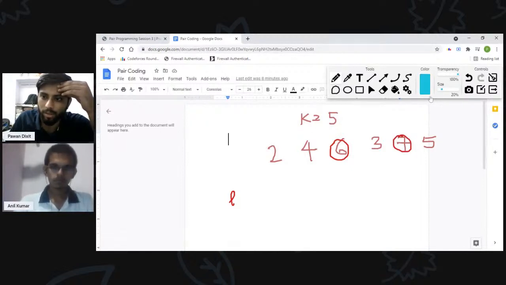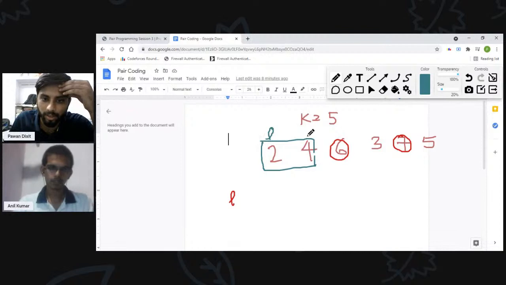What I need here is I just want to know these limits. Let me mark the size as a, of this portion basically. I just want to know the size of this portion, which will come out to be R minus L plus 1.